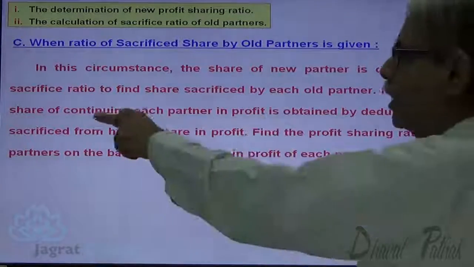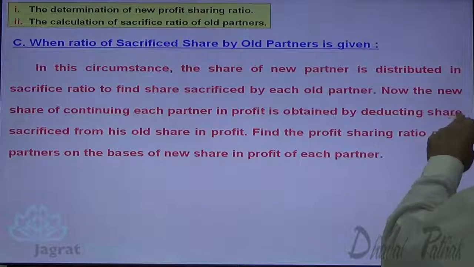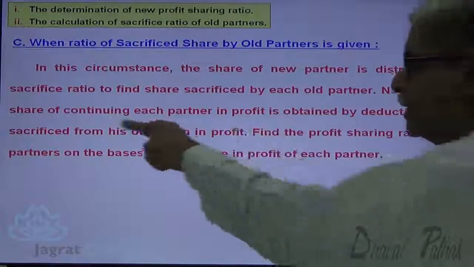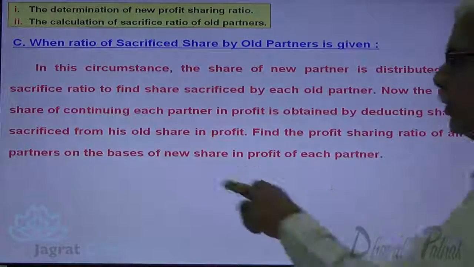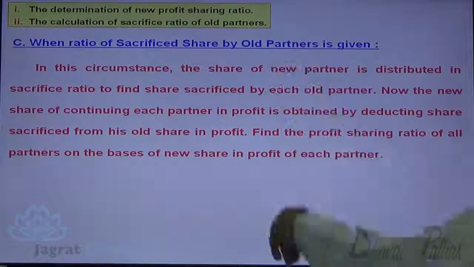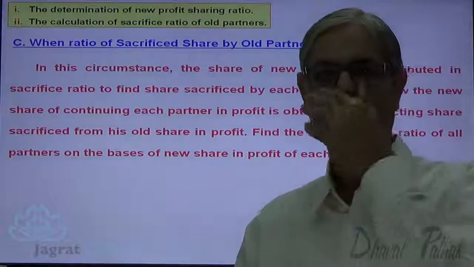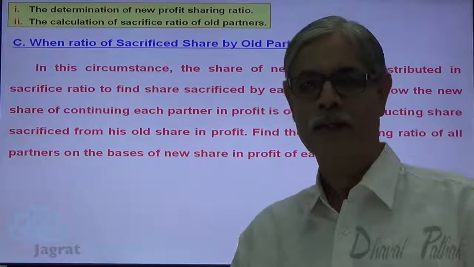Now the new share of continuing each partner in profit is obtained by deducting share sacrificed from the old share in profit. Find the profit sharing ratio of all partners on the basis of new share in profit of each partner. This is the explanation of theory. Now I want to explain you this concept by taking one illustration.